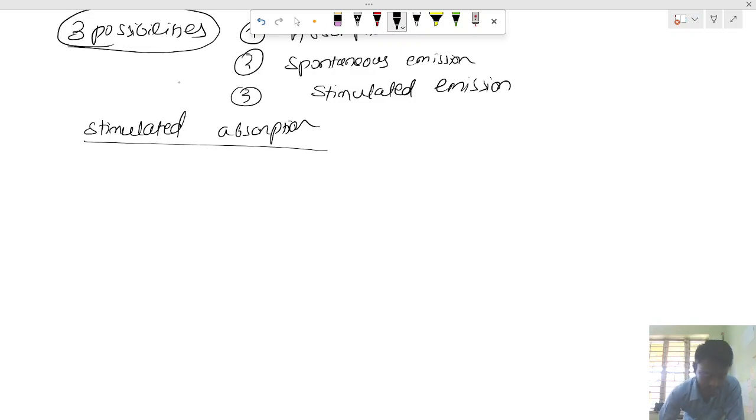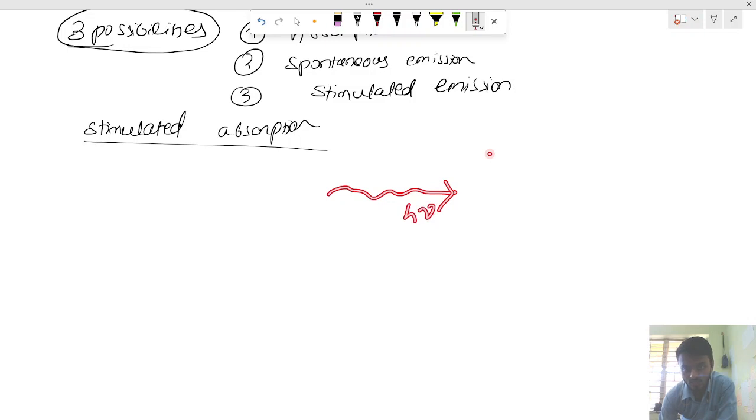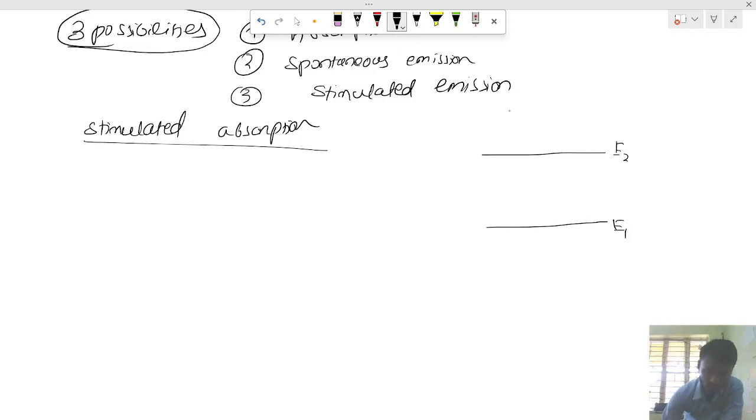Let me draw two energy levels, and I hope you can understand. These are two energy levels, E1 and E2. When my photon comes like this, h nu, this is for stimulated absorption.